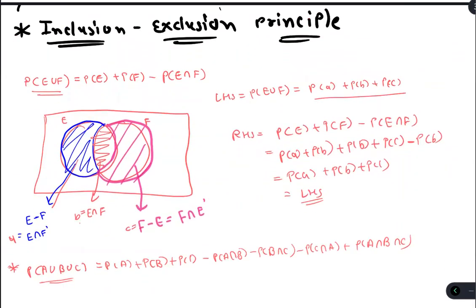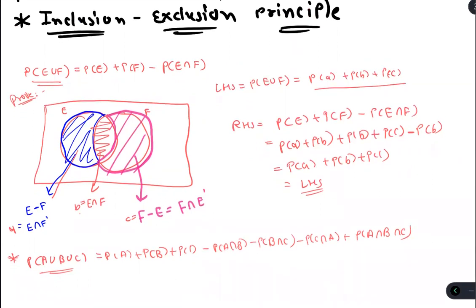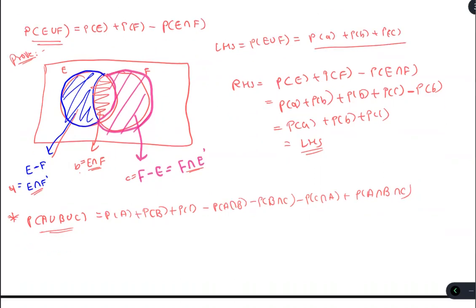This is the inclusion exclusion principle, and here is the proof. We have proven it using the Venn diagram, with the fact that all these three events are disjoint, which means there is nothing common between them.